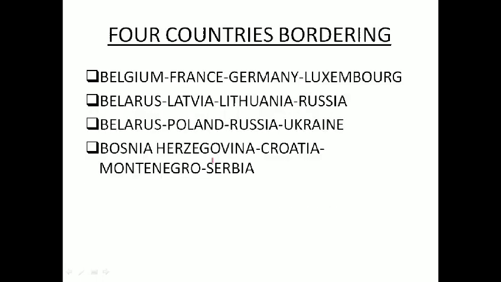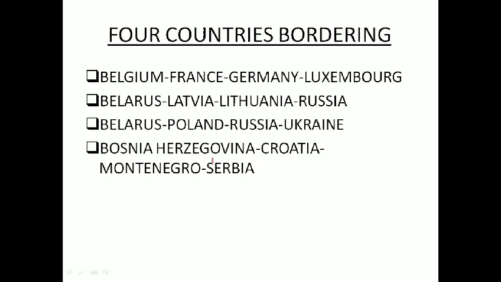4 countries, this is another type of exercise. 4 countries bordering with each other. I have given a few, but these are not complete. Okay. So there you can find other such sets of countries.